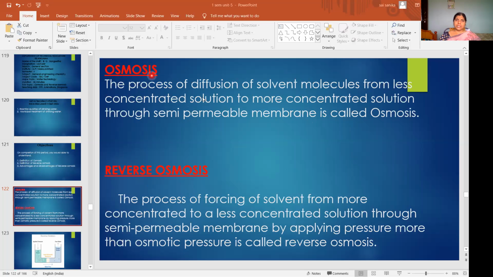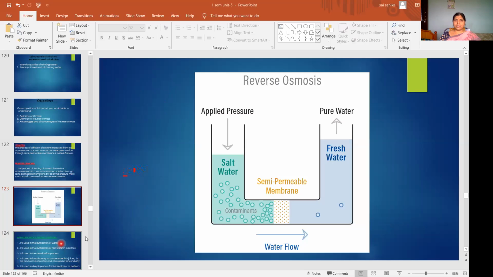What is osmosis? Diffusion of solvent molecules from less concentrated solution to more concentrated solution. It naturally happens. So if you want to do reverse osmosis, what you have to do is apply pressure more than the osmotic pressure, on the more concentrated solution side. Then the solvent molecules will move from the more concentrated solution to the less concentrated solution. The process is called reverse osmosis.